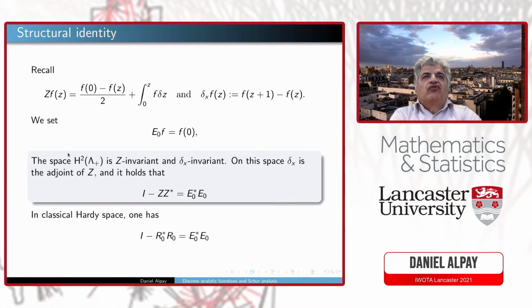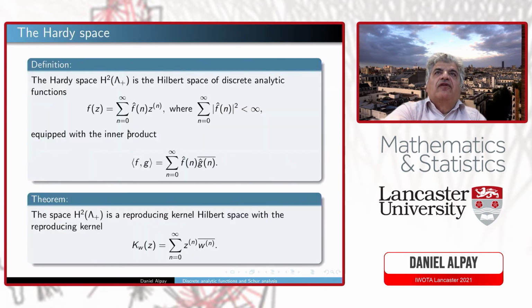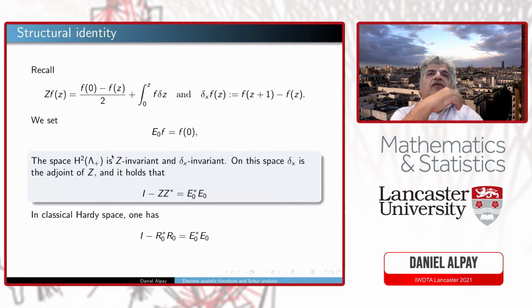In this space H2, let me backtrack the definition. In this space H2, you see that the adjoint of delta x is z, and you also have this, I call it the structural identity. In the classical case, this really means that 1 minus R0 star R0 is the evaluation at 0. The E0 star just embeds the complex number inside the RD space. So we have a total parallel here between the two.